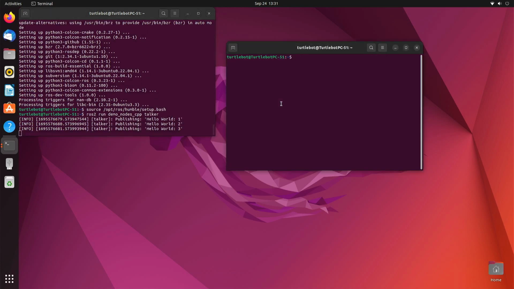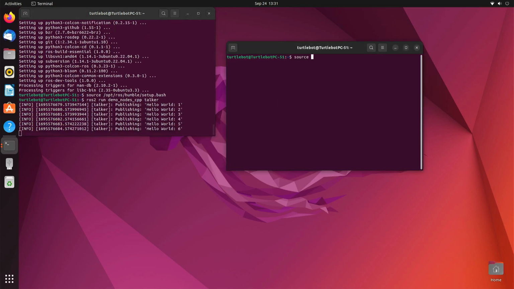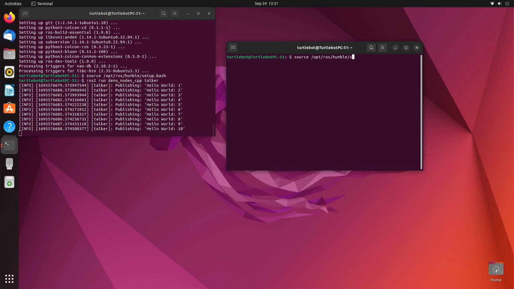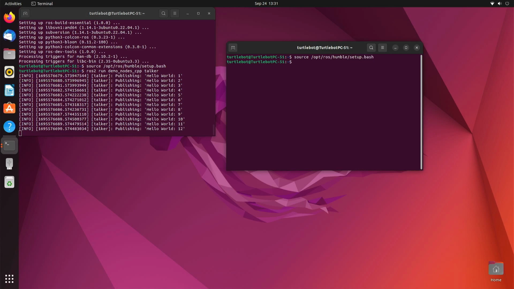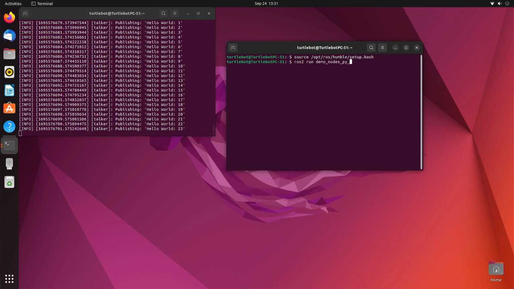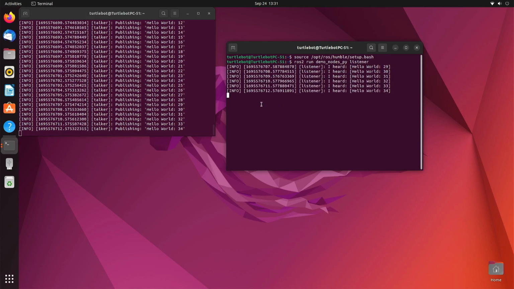And then in the second one, we're going to run the source command again. And then we're going to run ros2 run demo_nodes_py listener. And there we go, so you know that this works.